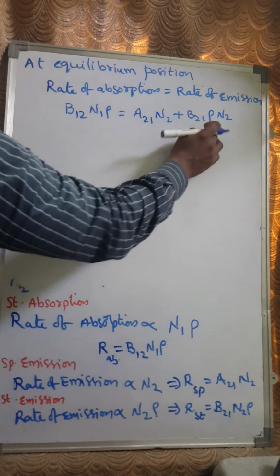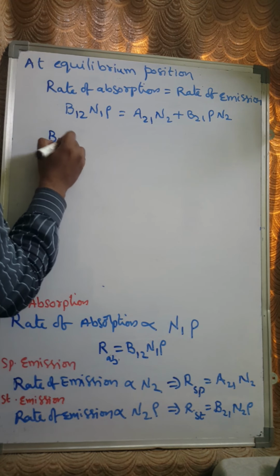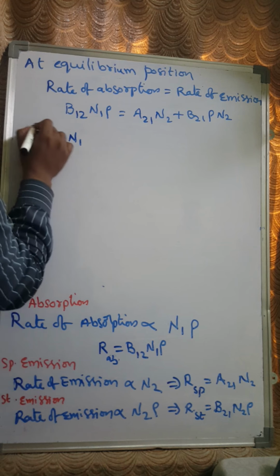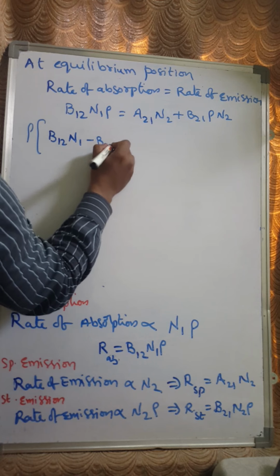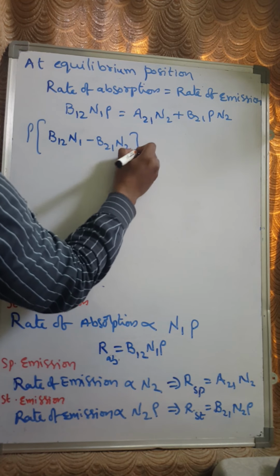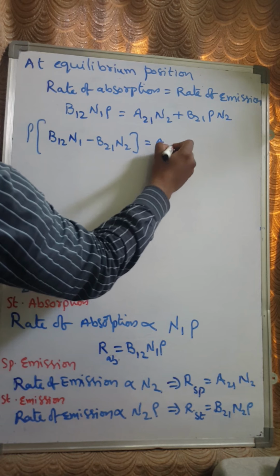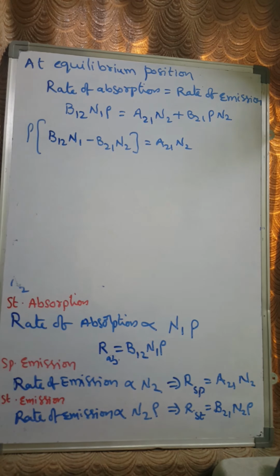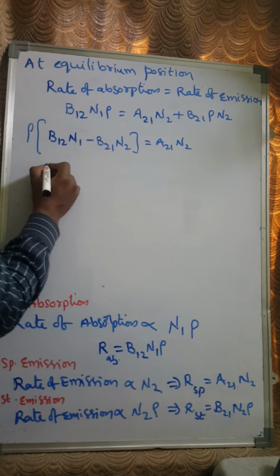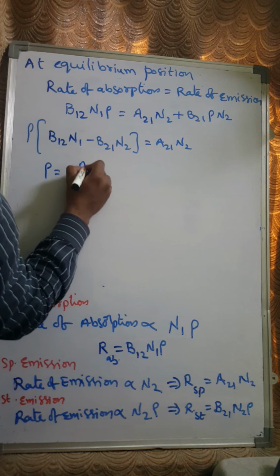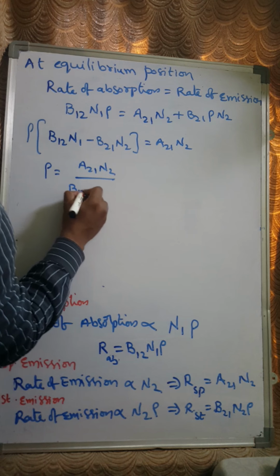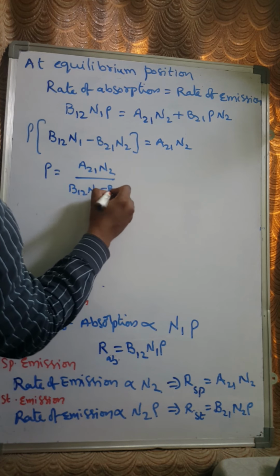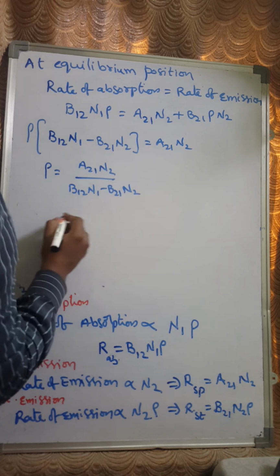So first I'll take this B21 term to the left side: B12 N1, take rho as a common term here, minus B21 N2, that gives you the value of A21 N2, right? Now write it in terms of rho equals so and so. Rho equals A21 N2 by B12 N1 minus B21 N2, right?